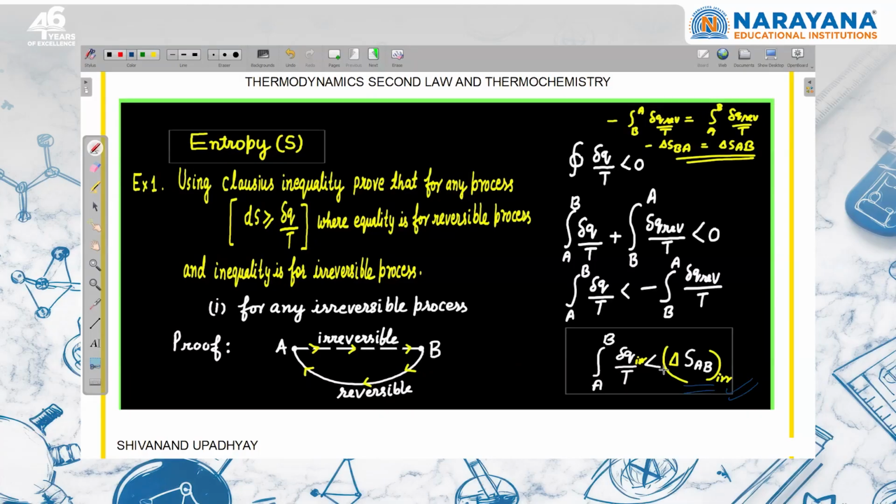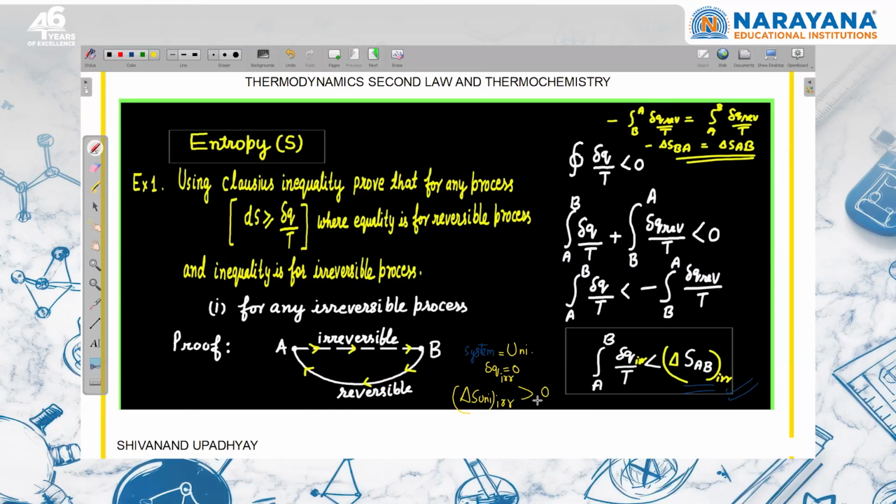Right? So now if my system is the universe, the universe is an isolated system. For the universe, dq is always 0. So if my universe is participating in an irreversible process, then dq irreversible is equal to 0. If I put that here, I can say that the entropy change of the universe participating in an irreversible process should be greater than 0. So that's why we say that if any irreversible process is taking place, the entropy of the universe is going to increase.